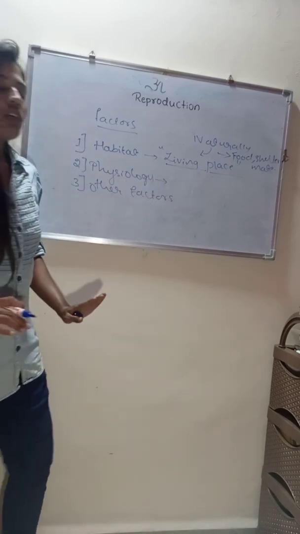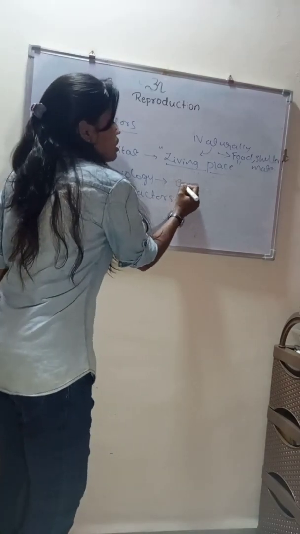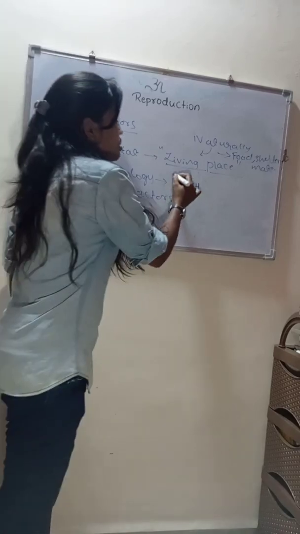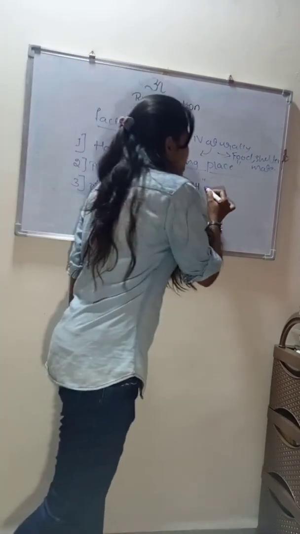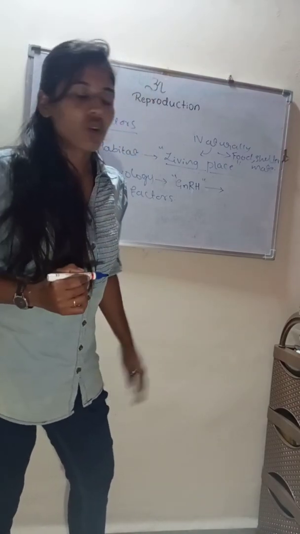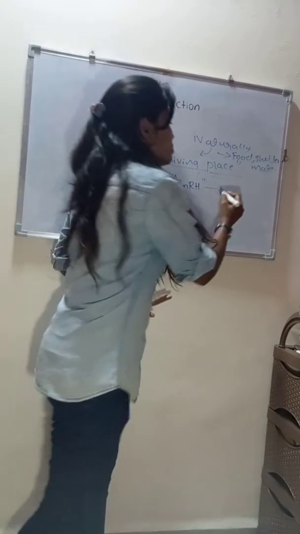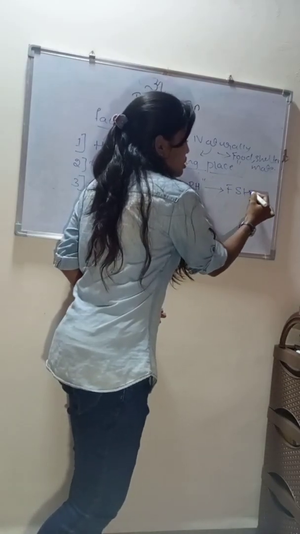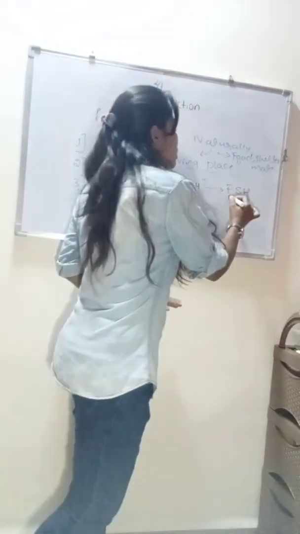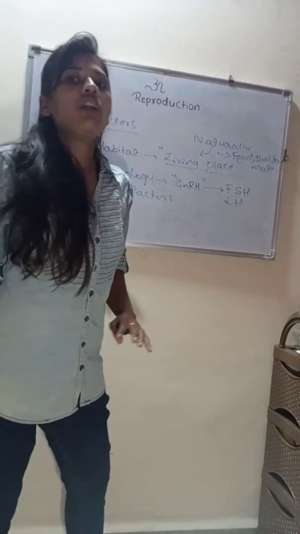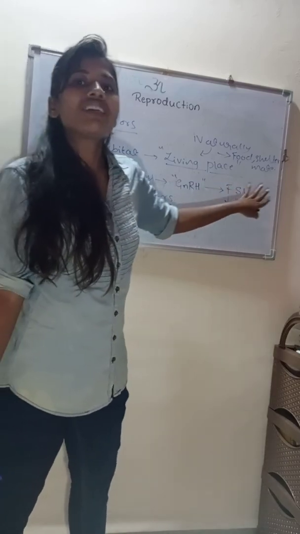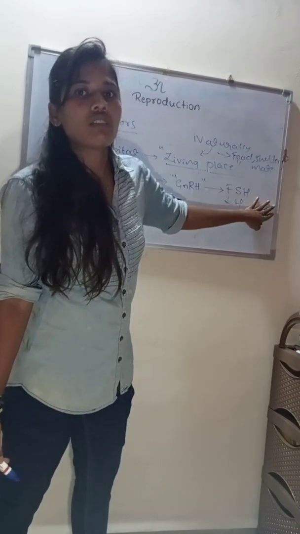How does physiology work? There is a gonadotropin releasing hormone, which stimulates the function of the other hormones. It helps to make FSH, the follicle stimulating hormone, and also influences the function of luteinizing hormone. These are the hormones which influence the sexual characters of an organism.